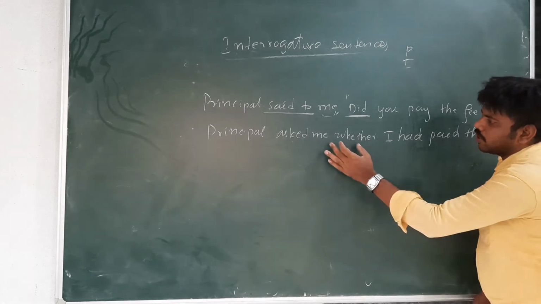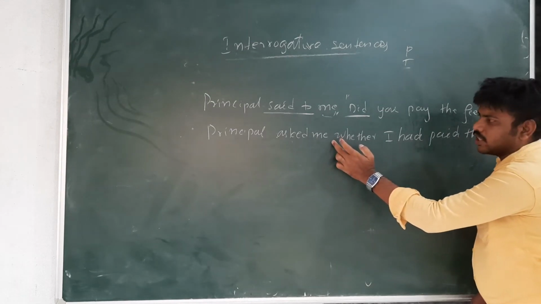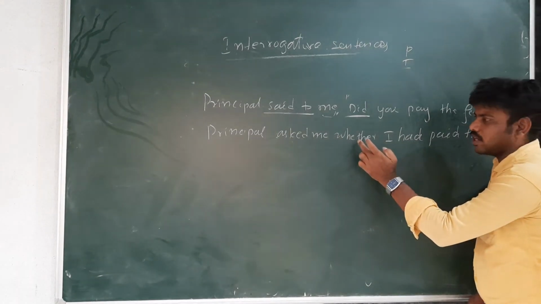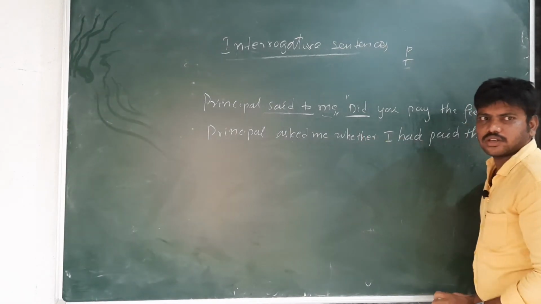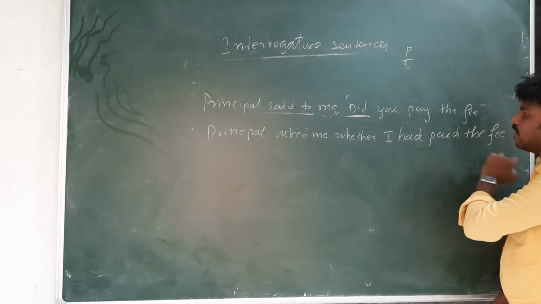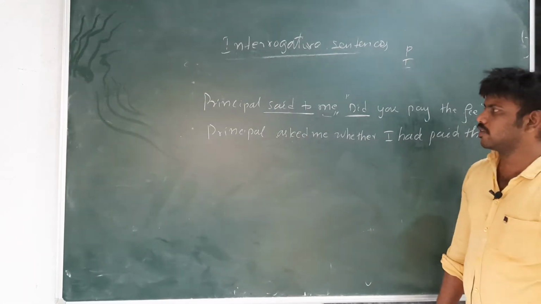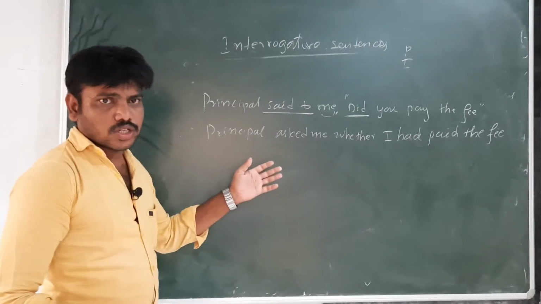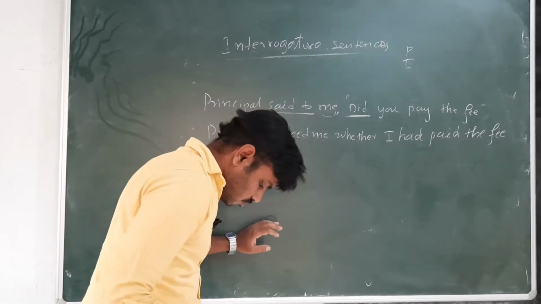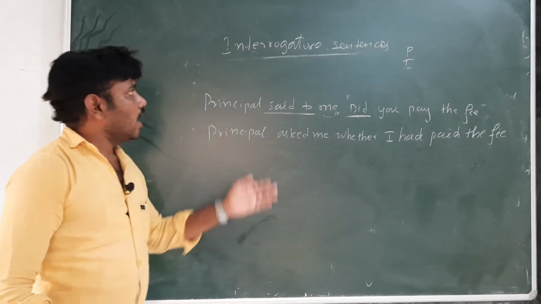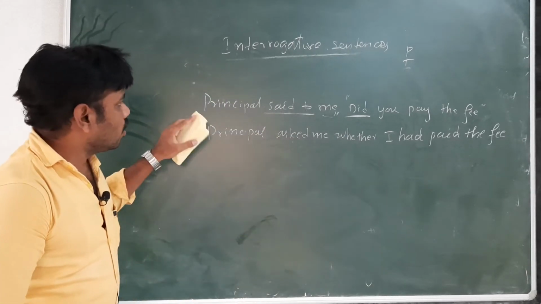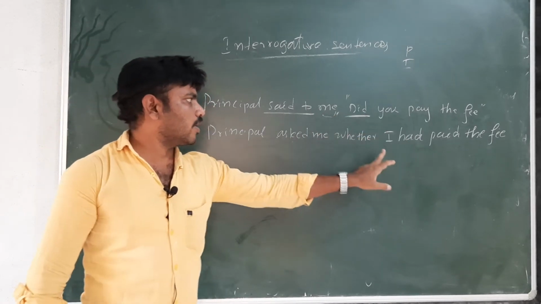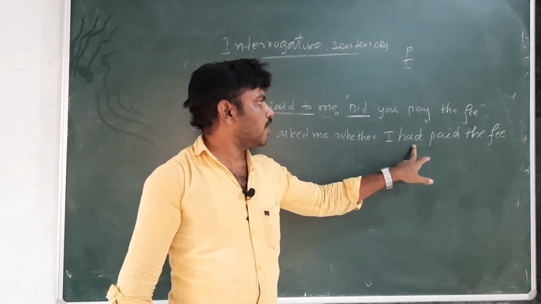Next, afterwards asked me. After writing here, next one, what we should write? Whether. What is the conjunction here? Whether is the conjunction. So, whether I had paid the fee. This is how to change direct and indirect speech in a yes or no question. Now this is the simple past. Simple past will become past perfect tense. Did you pay the fee will become whether I had paid the fee.